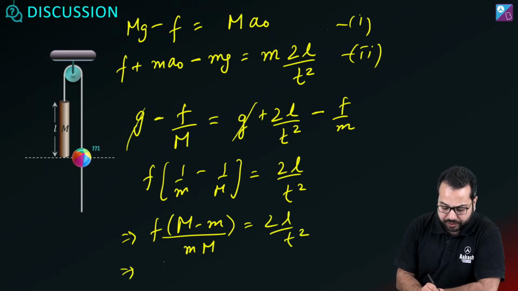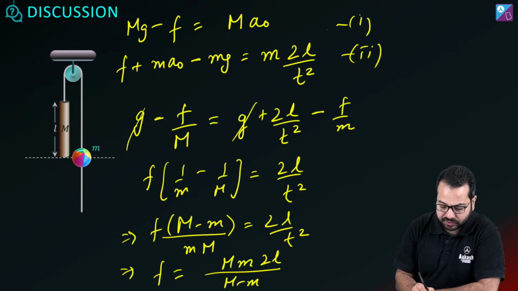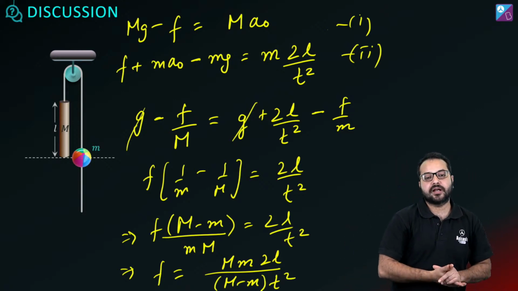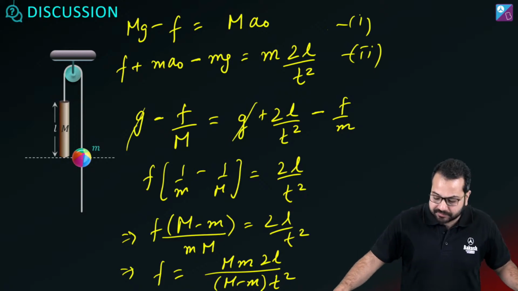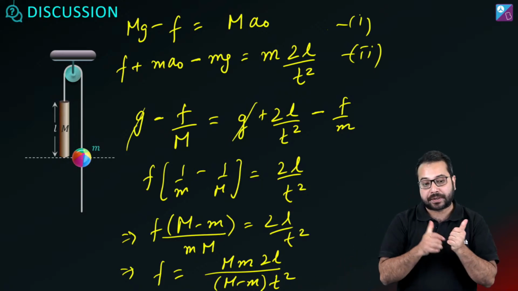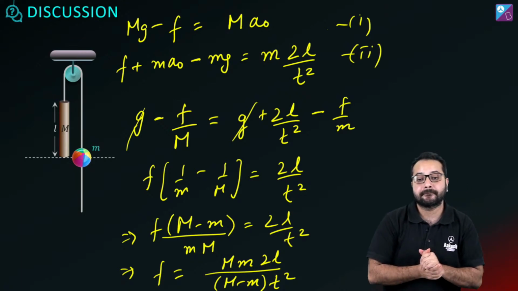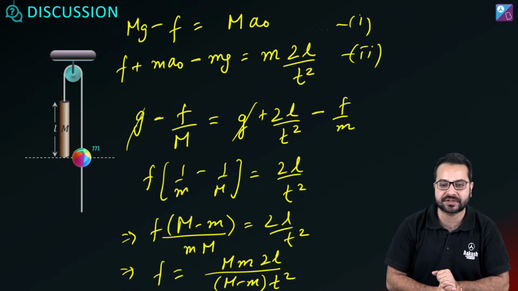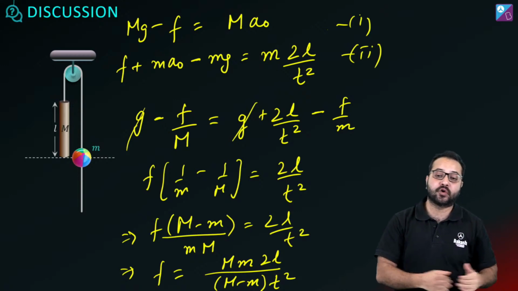So finally we are going to get F is equal to capital M small m 2L divided by capital M minus small m into t square. Yes. Is this clear? Is the question absolutely clear? If the question is absolutely clear, quickly give me a thumbs up. Quickly give me a yes so that I know it's clear and we can proceed to another very good question.